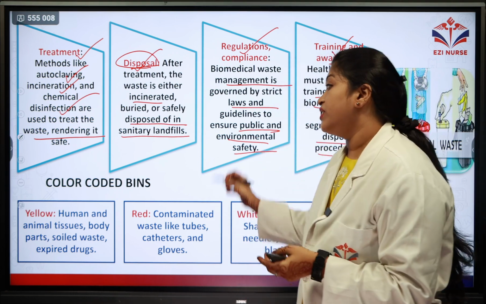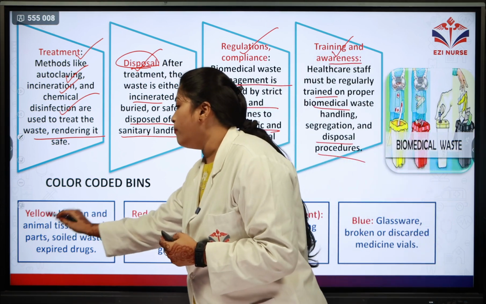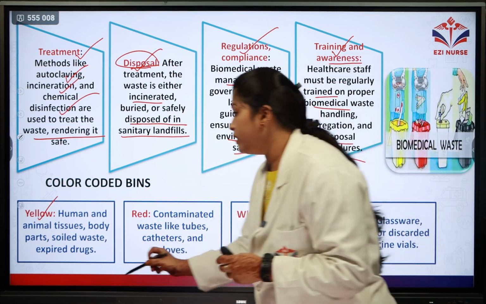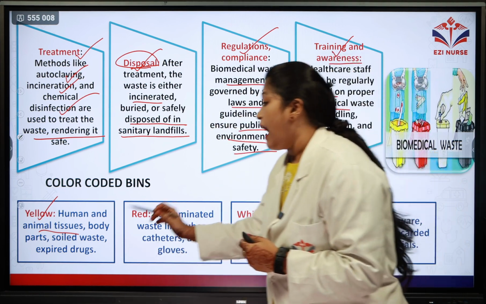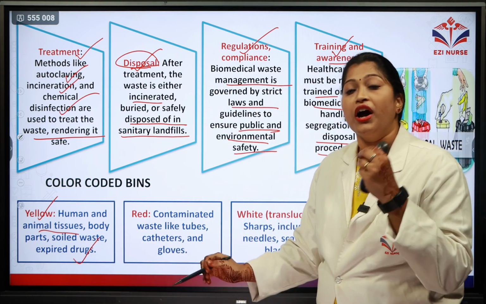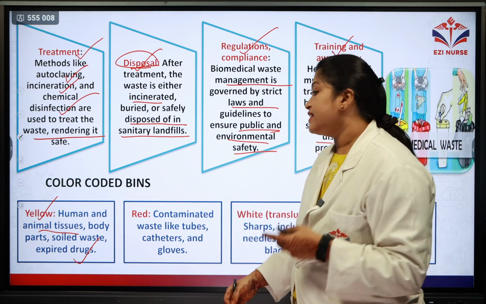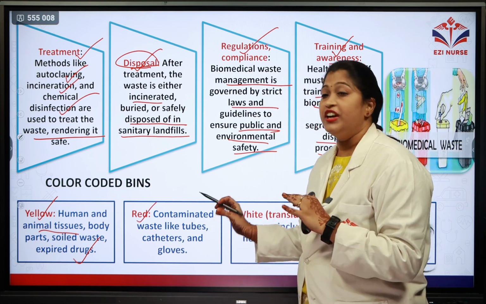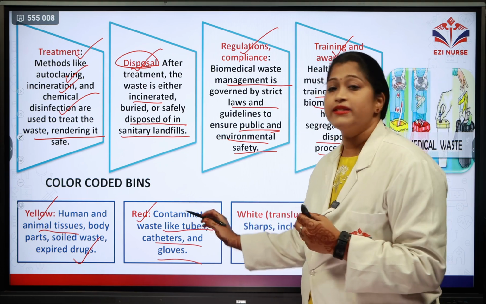So as we just saw, there are different color-coded bins. The first is the yellow bin, wherein human and animal tissues, body parts, soiled wastes, and expired drugs are put. The next one is the red, wherein contaminated waste like tubes, catheters, and gloves are segregated.